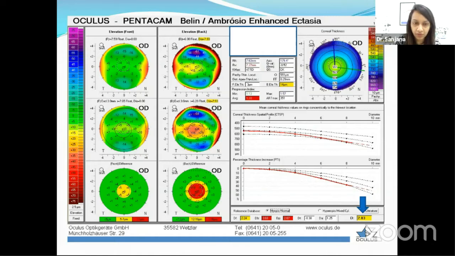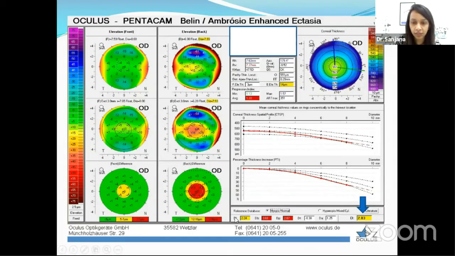Anything which is about 5 to 7 will be represented by yellow. And anything more than 7, if the difference is seen, it is represented in red. So this is definitely considered as abnormal, as in there is some amount of anterior and posterior elevation which is seen significantly. So we have to be more careful while choosing the type of refractive surgery for such patients.